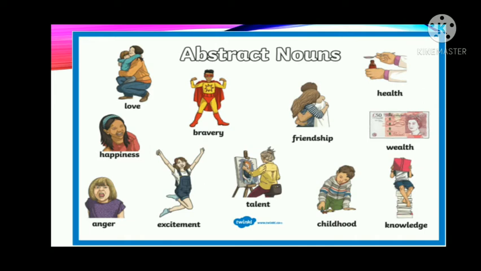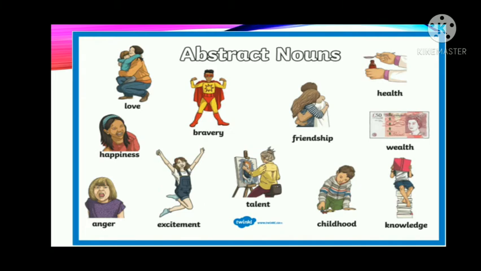Let's see some examples like love, bravery, friendship, health, happiness, anger, excitement, talent, childhood, knowledge. When you look these examples carefully, you can easily say these nouns are not countable and these are not uncountable. So these are abstract nouns. Because you cannot touch love, you cannot see bravery, you cannot touch knowledge. So all these are abstract nouns.